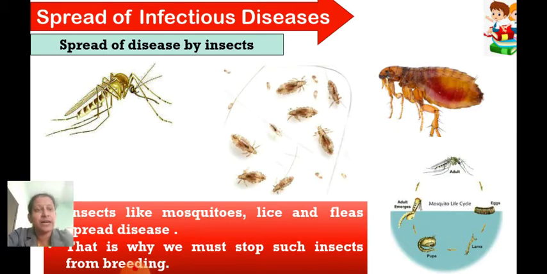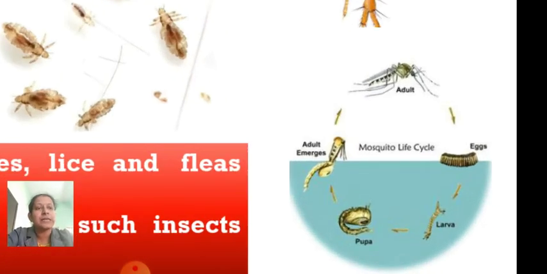For example, here I have shown the life cycle of a mosquito. Here you can see the adult mosquito, that is the female mosquito, lays the eggs, and these eggs mostly require water for reproduction. That is why in the rainy season it is always said never keep any vessel outside in the open, so that water cannot get collected in it. Once the water gets collected, what happens? These mosquitoes breed in that. Breed means they reproduce, multiply in more number in the water. That is why we should stop breeding of the mosquitoes, especially during the rainy season.